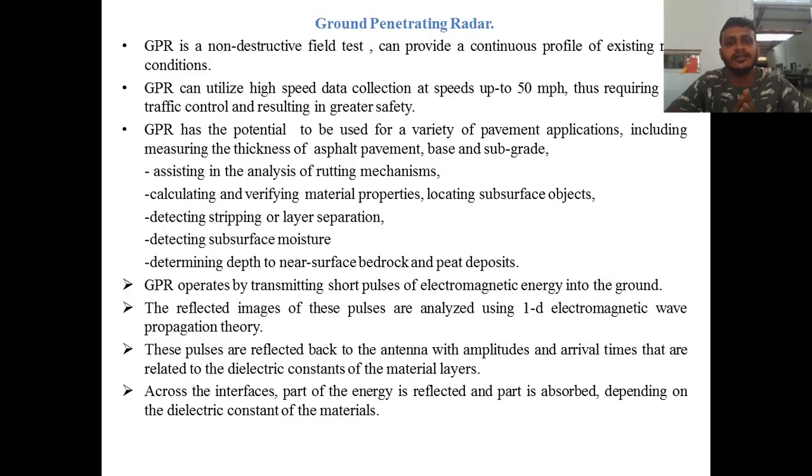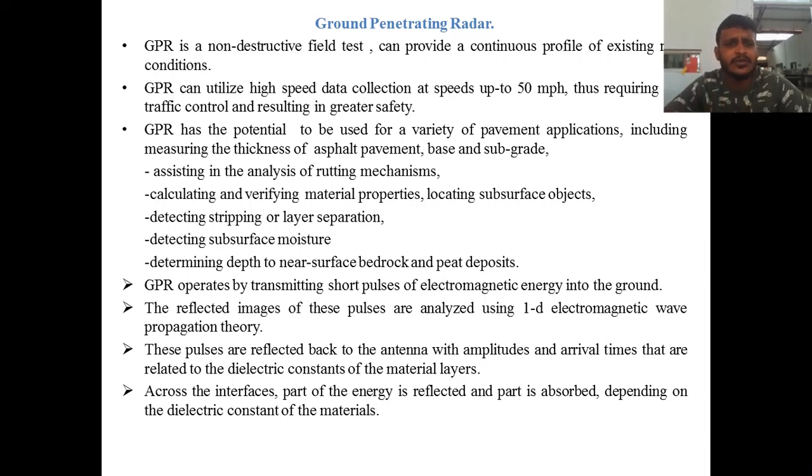Okay, so the third one is ground penetrating radar. GPR is a non-destructive field test that can provide a continuous profile of existing road conditions. GPR can utilize high speed data collection at speeds up to 50 miles per hour, thus requiring less traffic control and resulting in greater safety. GPR has the potential to be used for a variety of pavement applications, including measuring the thickness of the asphalt pavement, base and subgrade.